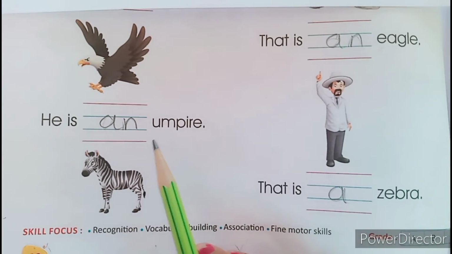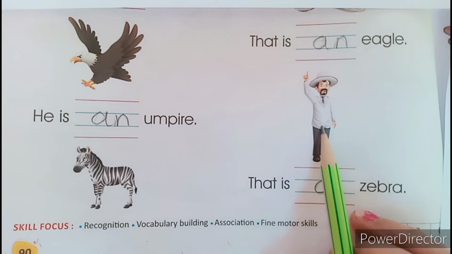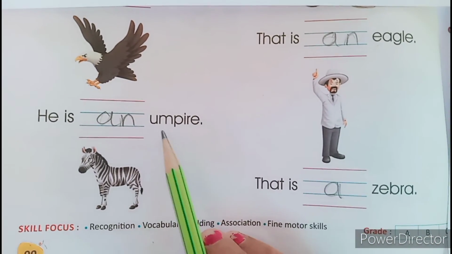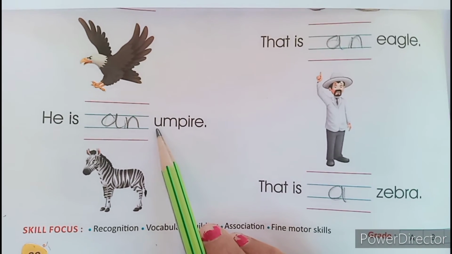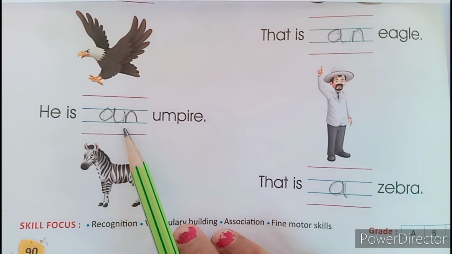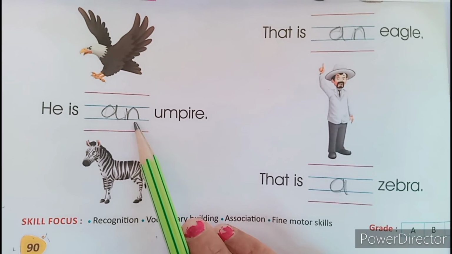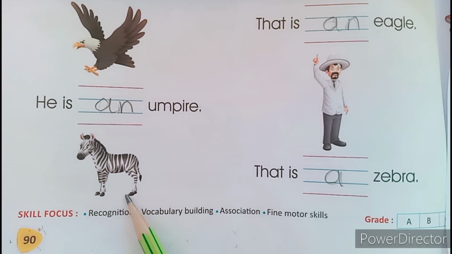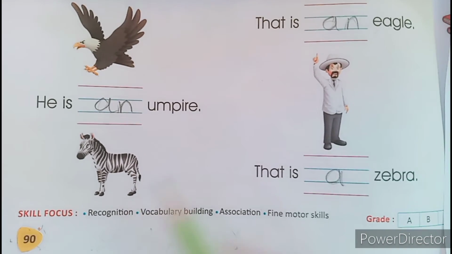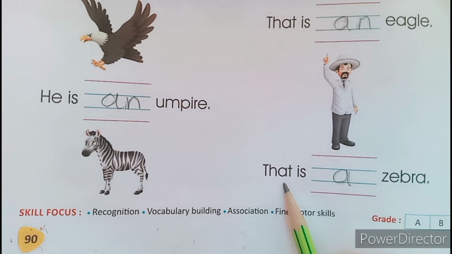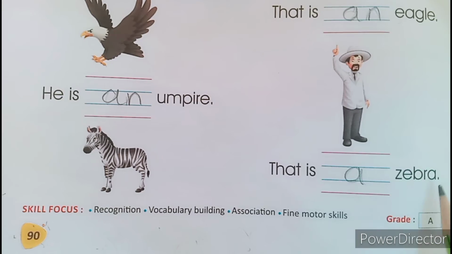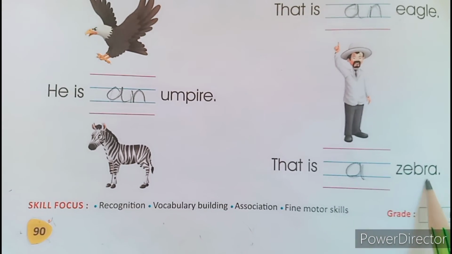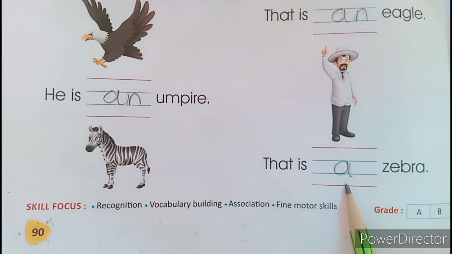Okay. Now who is he? He is an umpire. So U is again related to vowel sound. So we will insert here "an". A-N. Then which picture is this? This is zebra. That is a zebra. So we will insert here "a" zebra.